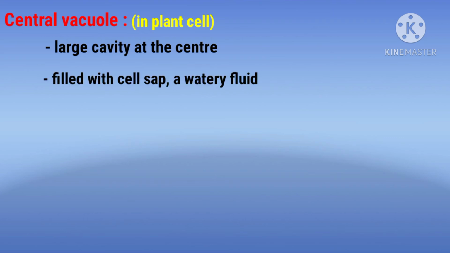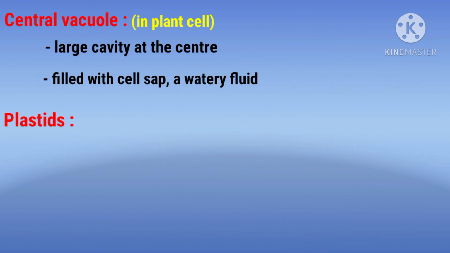This central vacuole is filled with cell sap, which is a watery fluid. This large central vacuole pushes the cytoplasm, that is the nucleus, and all the other cell organelles towards the outer boundary of the cell. So, the central vacuole is the largest cavity present at the center of a plant cell, which is filled with cell sap.